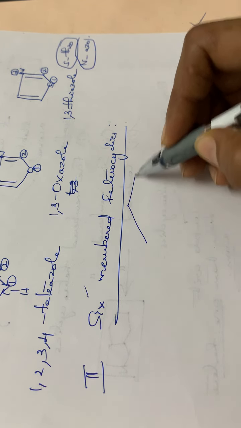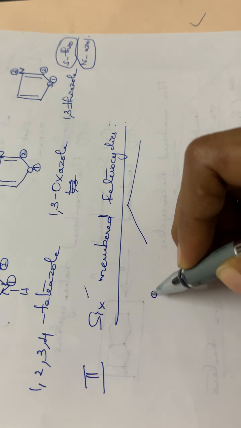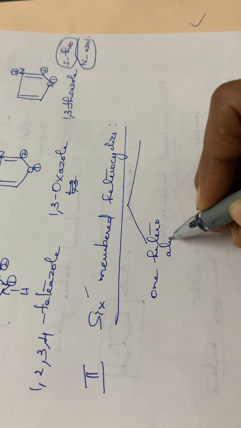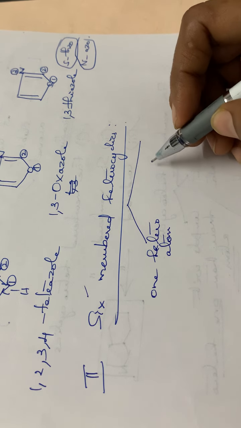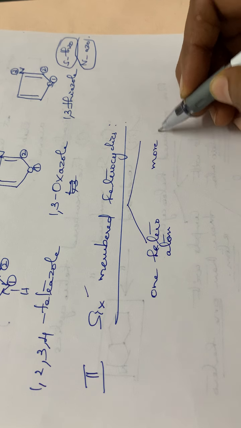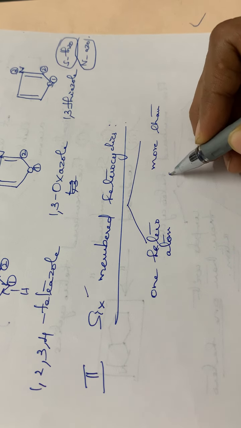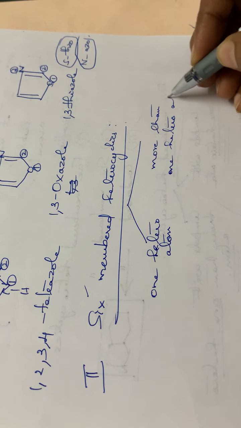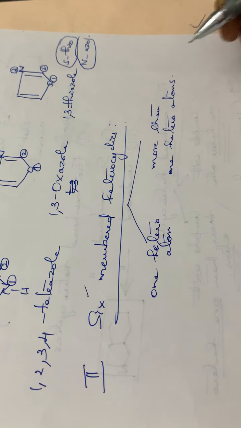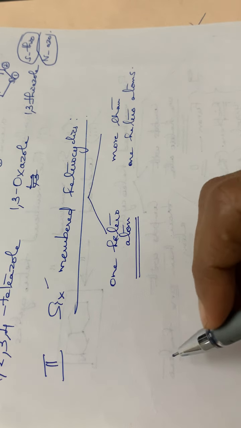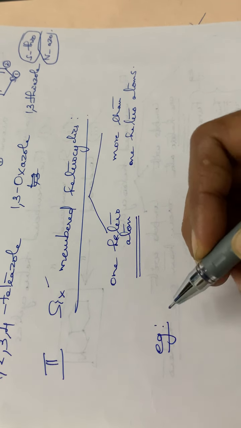Okay, first classification, compounds with 1 heteroatom. And the second one is the compounds with more than 1 heteroatoms. Okay, so first is the compounds with 1 heteroatom, and the examples for this classification, the first one,